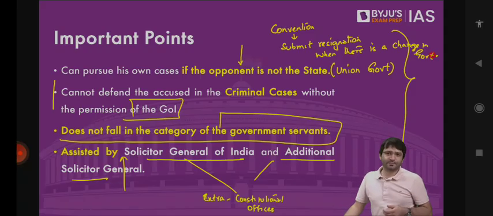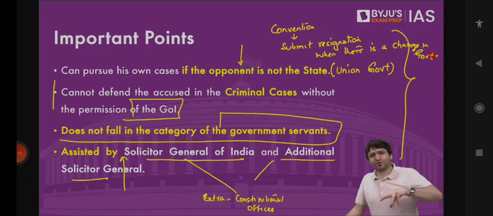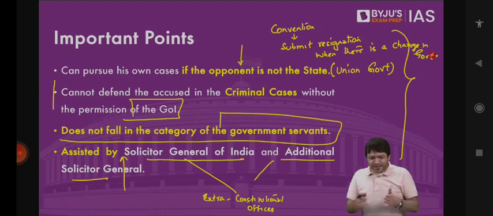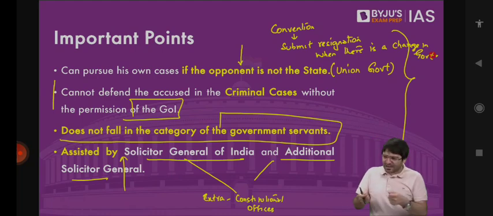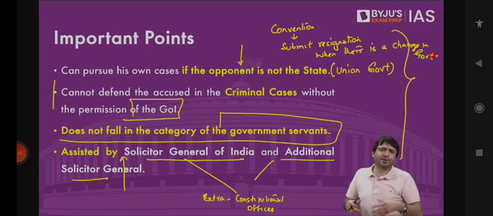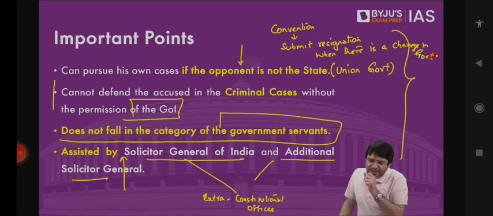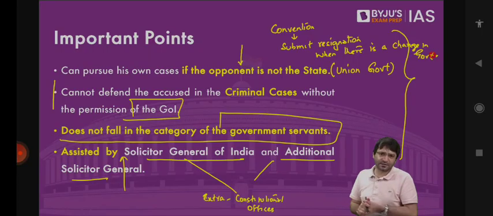Although he was not bound to submit resignation, he was not required to submit resignation. But the convention, the unwritten rule, is that since I was appointed by the previous government, and now there's a change in the government, I will submit my resignation. If you want me to continue, you will tell me, no, I will not accept your resignation, you please continue. But if you accept my resignation, that means you want to appoint someone else as the Attorney General. That is the convention that we follow.